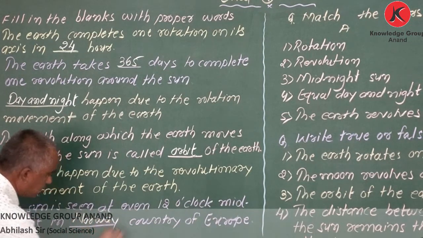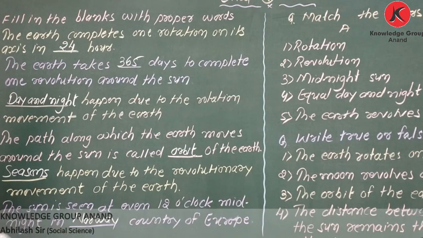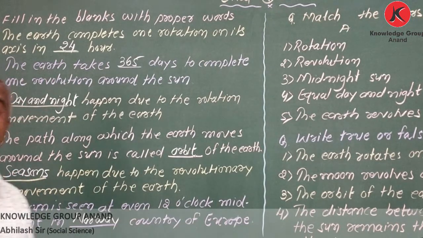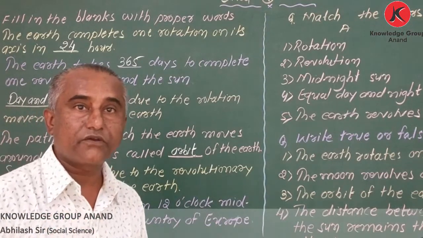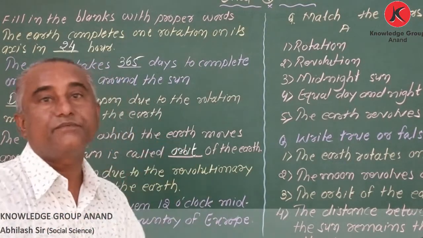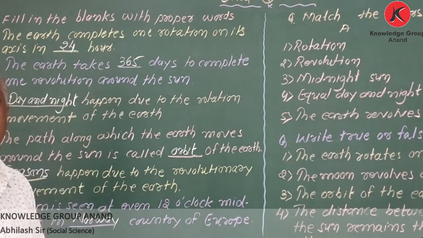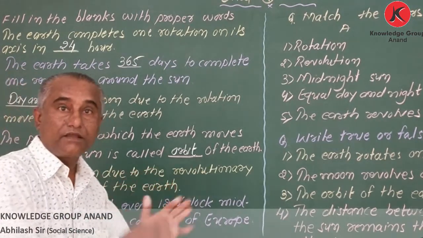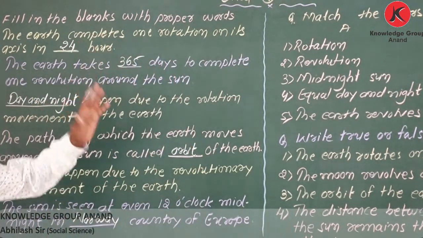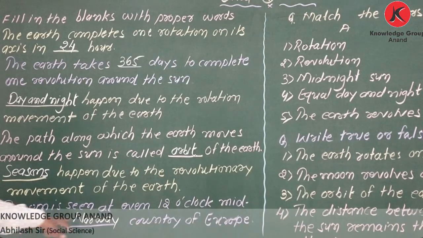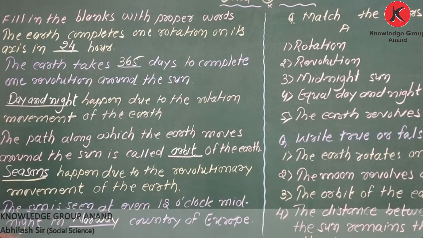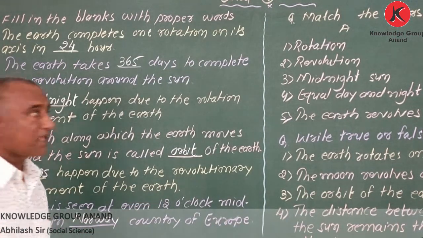So in Norway, the sun is seen even at 12 o'clock midnight. At 12 o'clock midnight we are sleeping, but at that time they have sun also. So the sun is seen even at 12 o'clock midnight in Norway, a country of Europe.